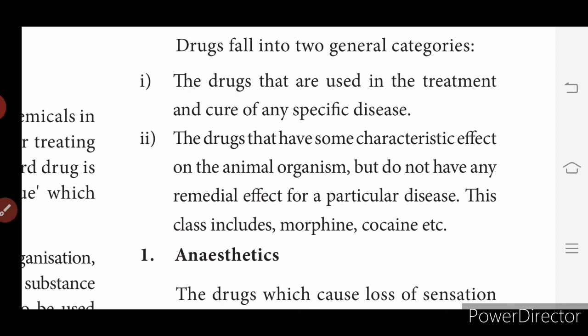So we have some characteristic effect when we take such a particular drug, but it does not have any remedial effect for a particular disease. After taking the drugs, there is no treatment, no remedial effect, no result. So this class includes morphine, cocaine, etc. These are the examples given. Is that clear?